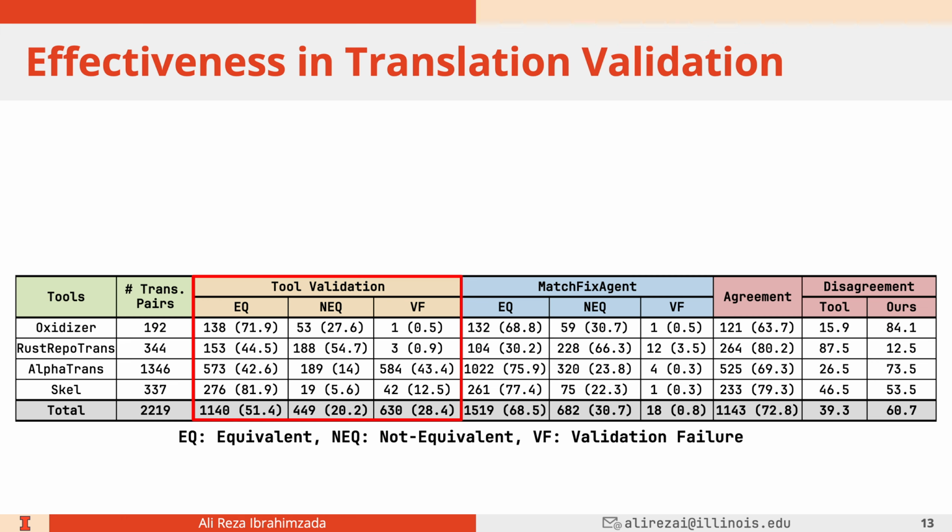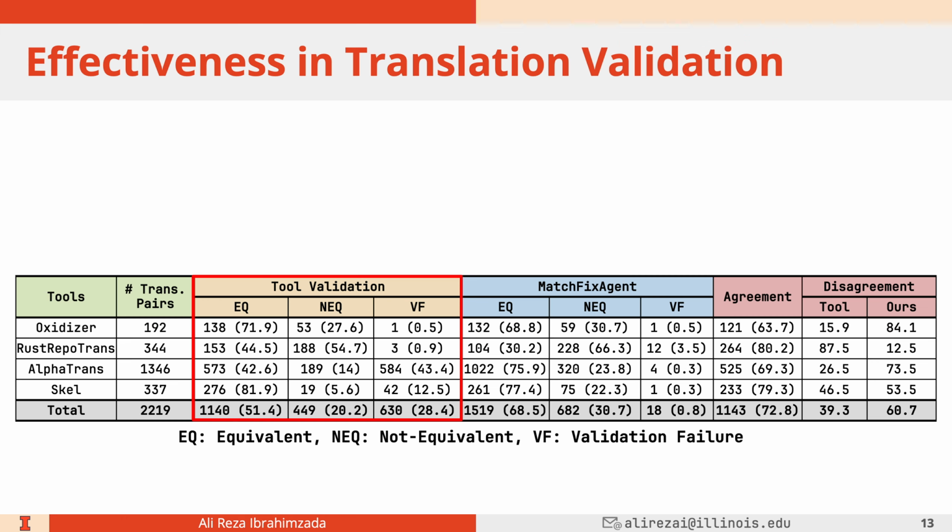Validation failure is the scenario where a tool, whether it's MatchFixAgent or a non-agentic approach like AlphaTrans, cannot generate a proper verdict. They cannot determine whether those source and target fragments are equivalent or not equivalent. So, in order to make our categorization more flexible, we have this validation failure category.